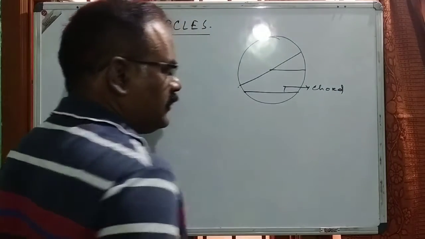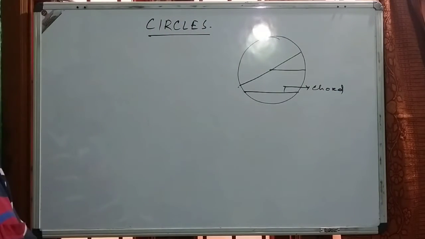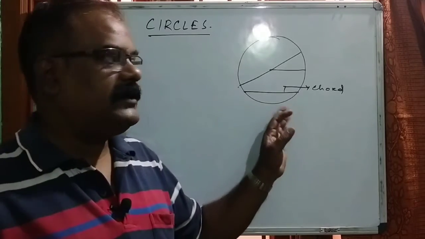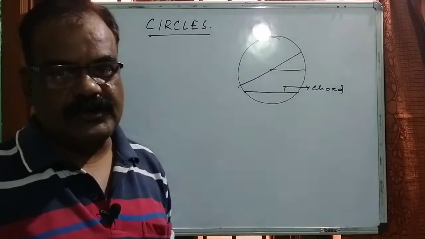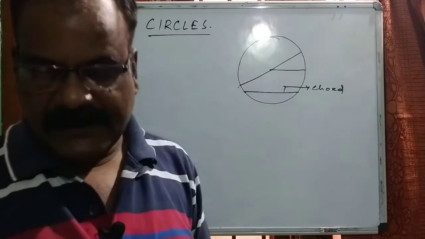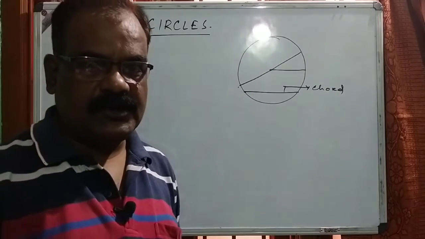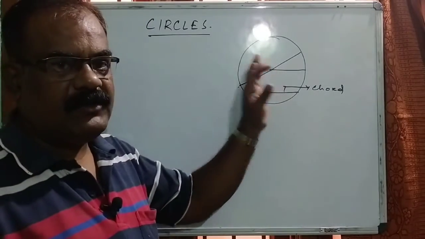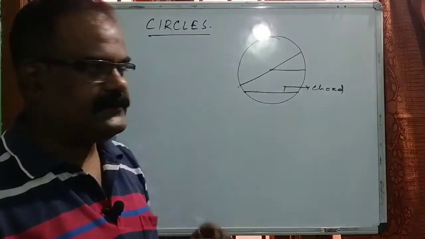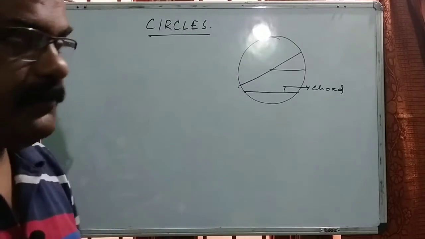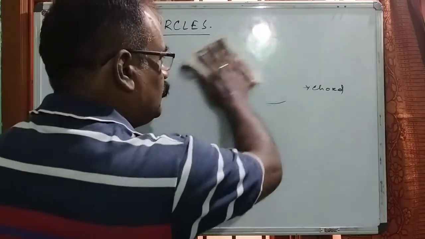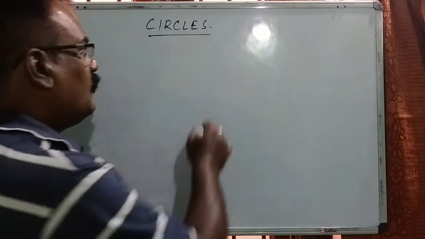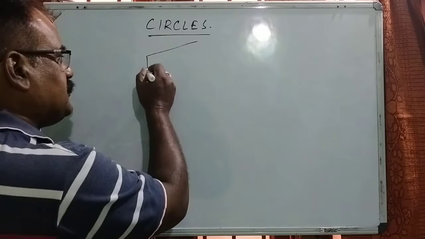So today we will discuss the theorems relating to the different properties of the circle. All the properties and theorems relating to the circle can be discussed under three headings.